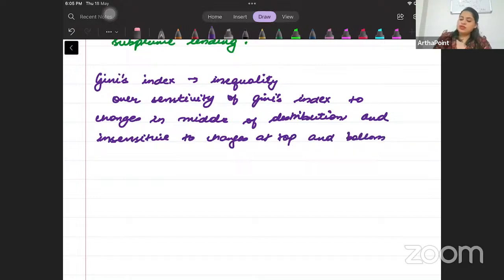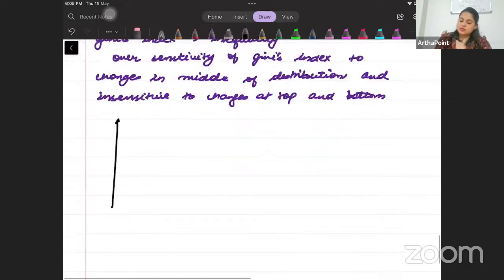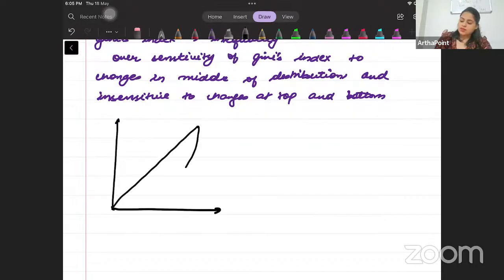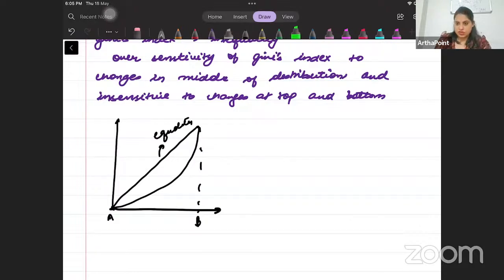अगर याद हो तो Gini's index is something like this, है ना? ये line of equality है. And then we find the ratio of the area of the two things: how much inequality exists divided by the area of this. यही तो Gini's index है. So that is more sensitive in the middle and less sensitive here and here.